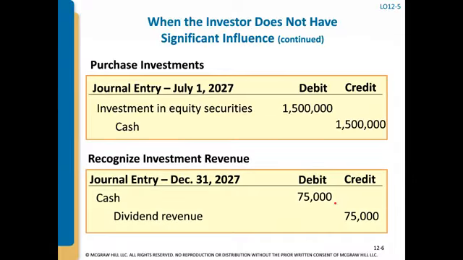So let's go through each one of these. On July 1, when they purchase the investment, they're going to debit investment in equity securities for 1.5 million and credit cash. On December 31st, the company paid dividends. Many public companies pay dividends to their shareholders, which are their investors. In that situation, the investor would debit cash for $75,000 and credit dividend revenue, and that's going to go on their income statement.